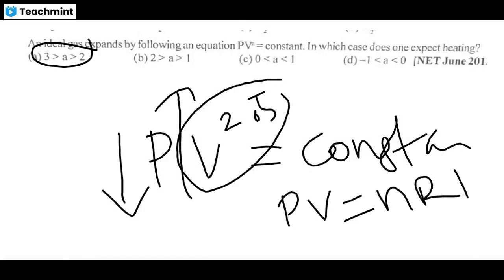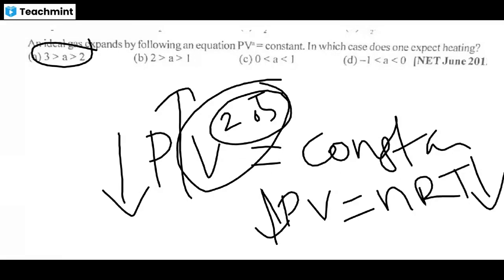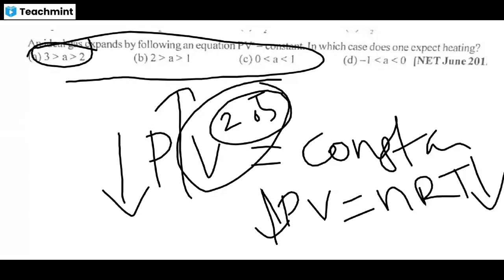When it expands, 2.5 means it expands 2.5 times, 2 means it expands 2 times, 3 means it expands 3 times, like that. When the volume expands, the pressure decreases. When the pressure decreases, automatically the temperature also decreases. For all the positive values it is like that, the temperature only decreases.